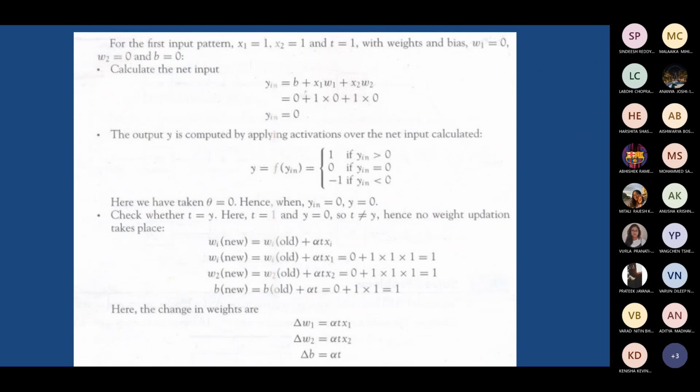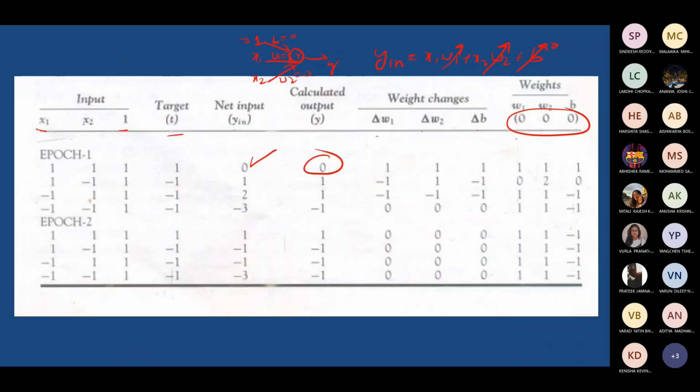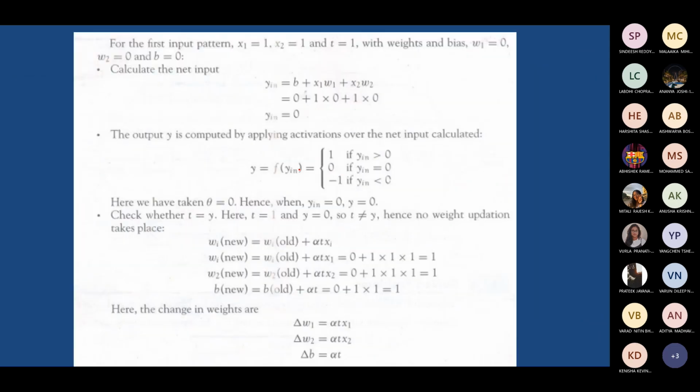You have a rule to find Y. Y can be a function of net input, where output can be 1 or 0 or -1 by taking a certain threshold, theta. But here theta is taken as 0. So your output Y you can define as 0, since the net input is 0.